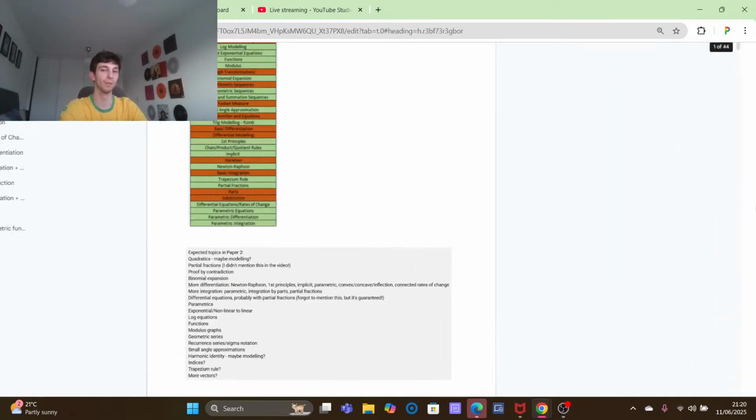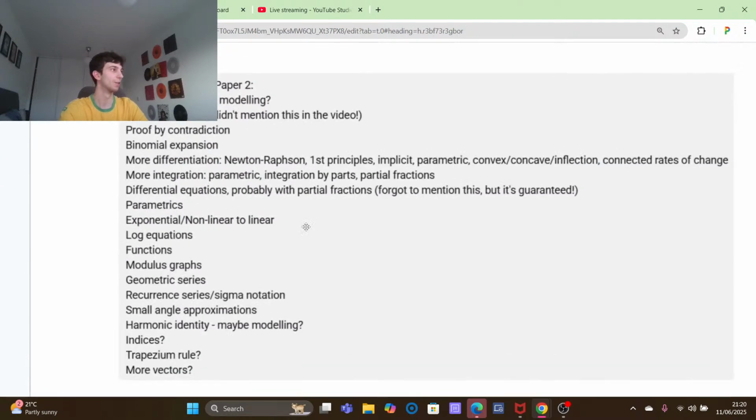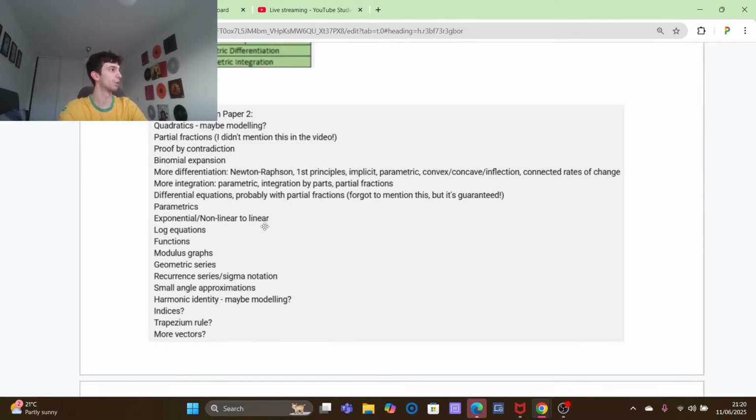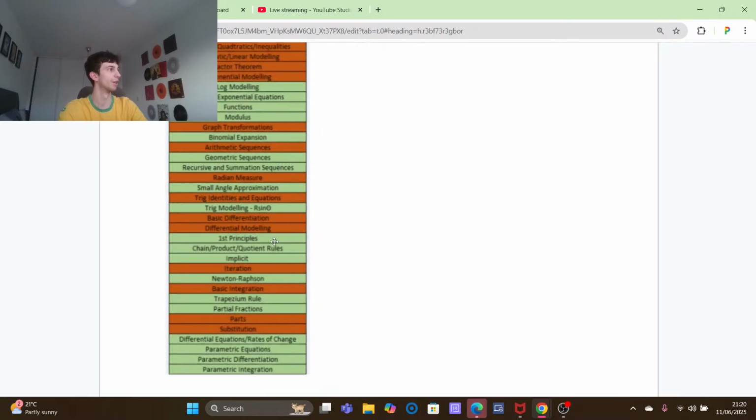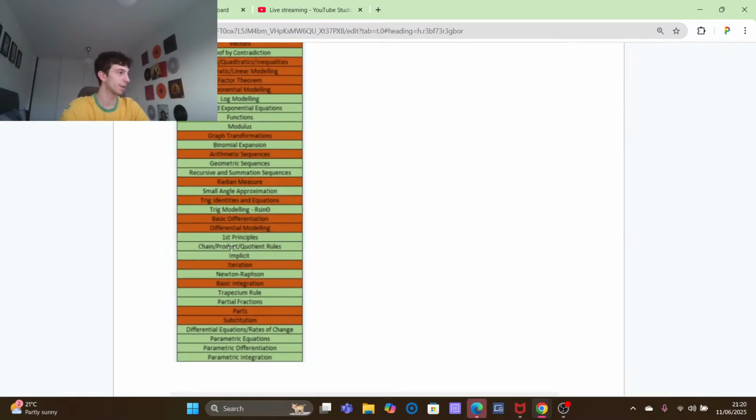Here we have the Bison Maths description, I believe, of one of his predicted videos, and the Mr. Asprey predicted topics as well. I've seen that iteration question about how there's a tangent to a curve passing, you've got to find its point on the curve. I'm not sure what you're referring to. Because with A-Level Maths, if you've seen the question and it comes up again, it's 3 marks.